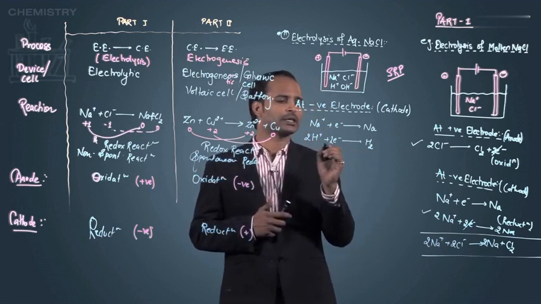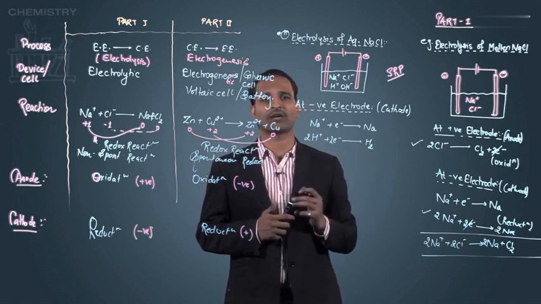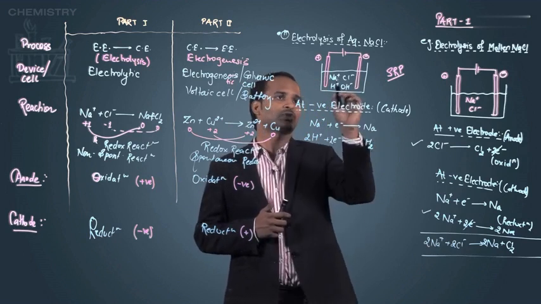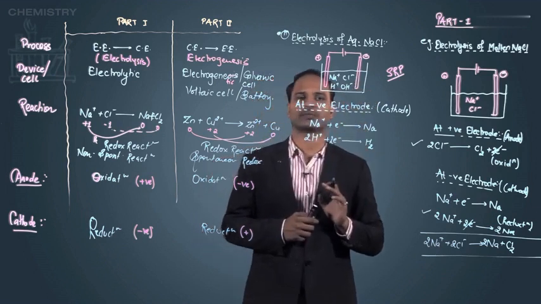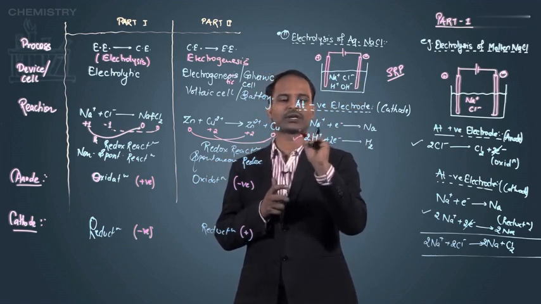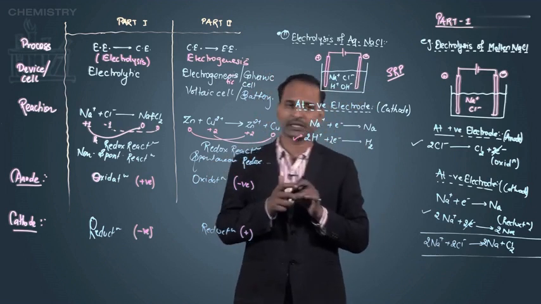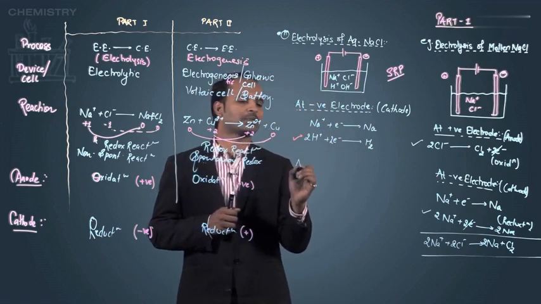So here I can say that H plus gains the electron and produces H2. As I said, hydrogen has more tendency to reduce. Both reach the cathode, but only one ion will reduce, either Na plus or H plus. Since H plus has more tendency, H plus will reduce and Na plus will remain inside the solution. Okay, now after the negative electrode, let's see what happens at the positive electrode.